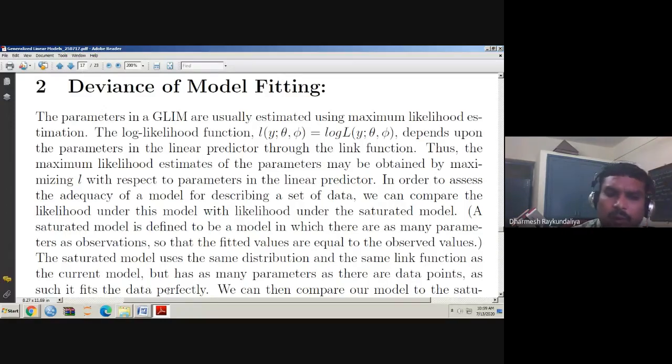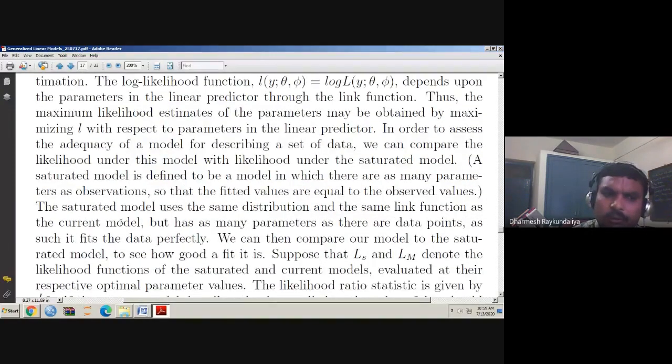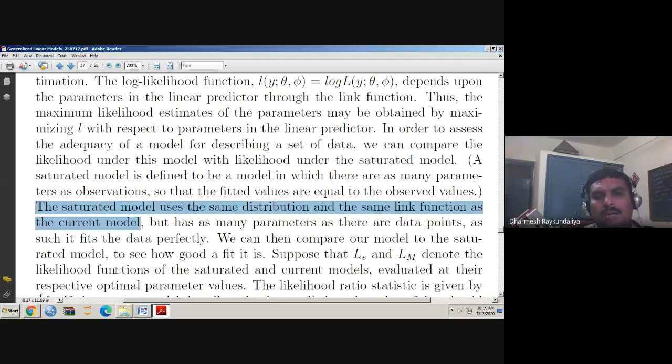The saturated model uses the same distribution and the same link function as the current model. So here, whatever saturated likelihood you are applying has the same link function and the same distribution as the current model, but has as many parameters as there are data points.